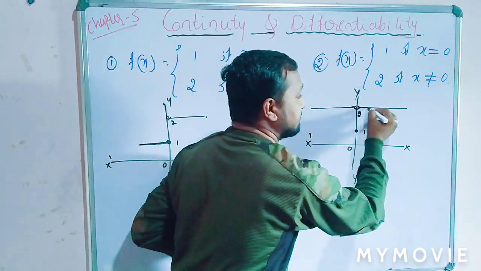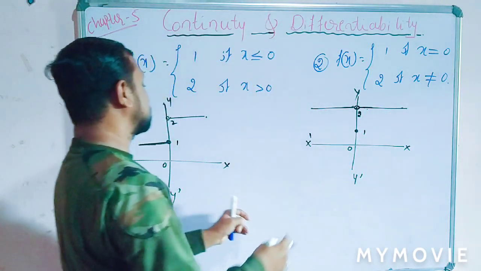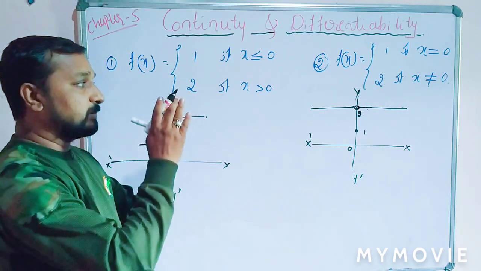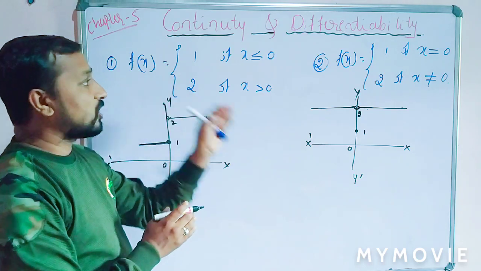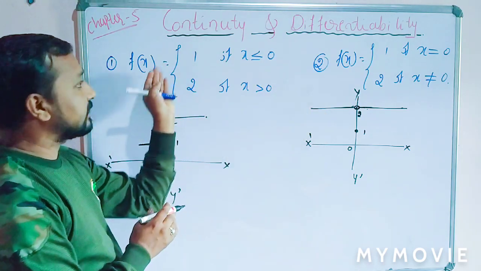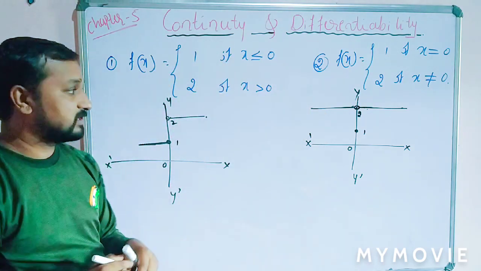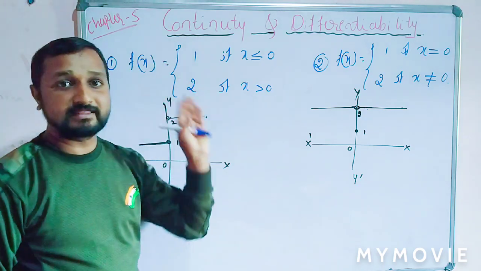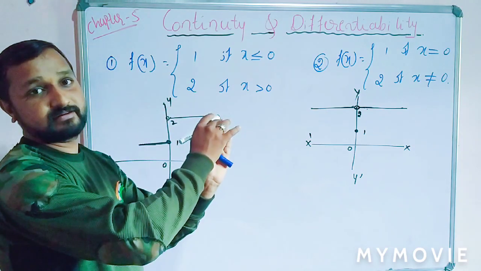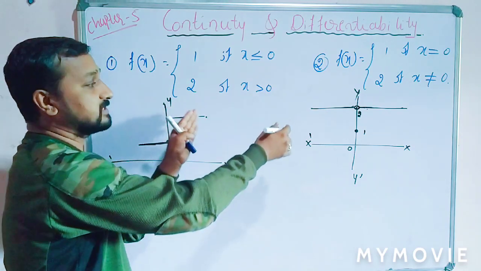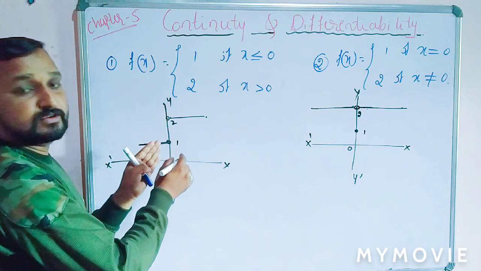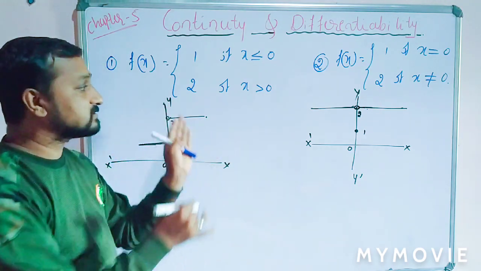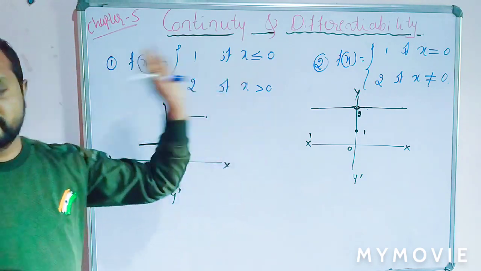Then again we start the function from another point. So in these two graphs we lift the pen, that is, we break the chain. So these are not continuous functions. The first and second are not continuous functions, students. So recognize that: continuity is nothing but continuously going on, but in these two functions our graph breaks, that is, we lift the pen. So this is not continuity. Is that clear? Okay.